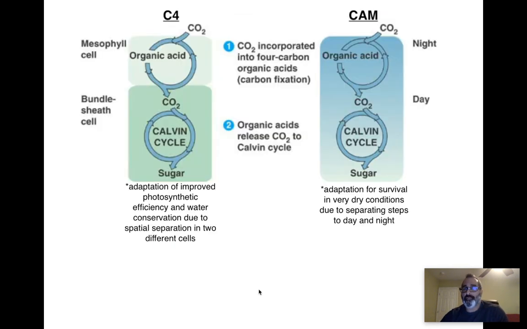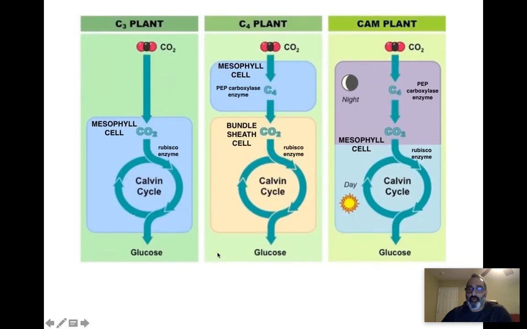Showing you pictures of both again. I'm explaining the adaptations here for both of them, just like I mentioned previously. Okay. And once again, let's review all 3 together now that we've talked about all 3. Most plants, Calvin cycle, that's all they do. 1 major cell, the mesophyll cell, rubisco enzyme. CO2 enters, glucose comes out on the other end.